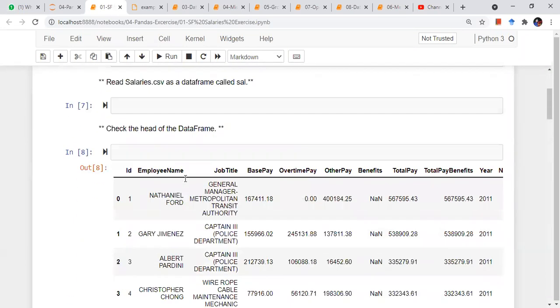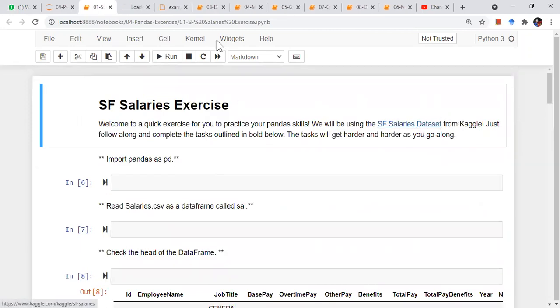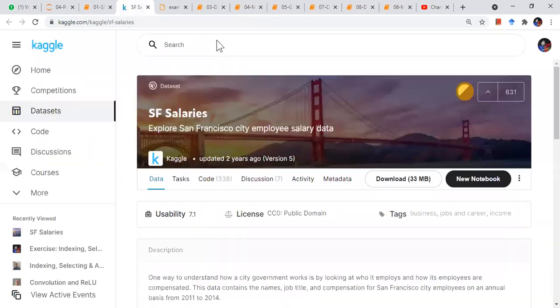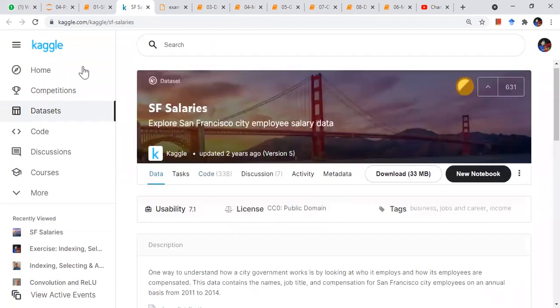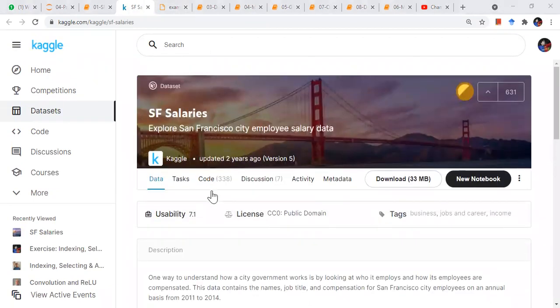So basically it's a data set from Kaggle. If you click here, Kaggle is an online platform which holds machine learning and data science competitions sponsored by companies. You can submit your solution, you can check your performance with respect to all the other people who are participating from different countries, right? You can discuss as well. It is very commonly used by the machine learning and data science community, right?